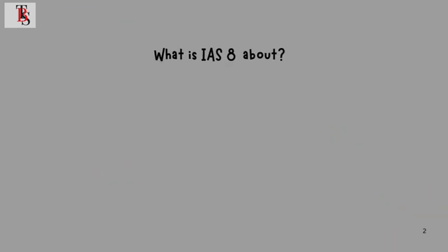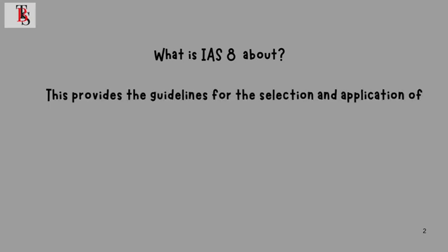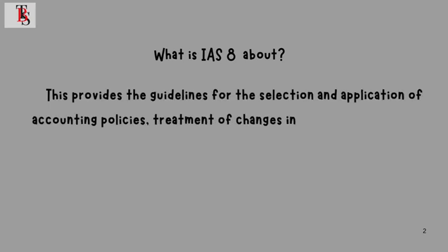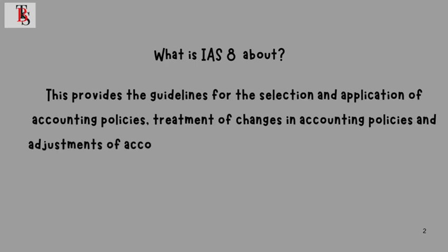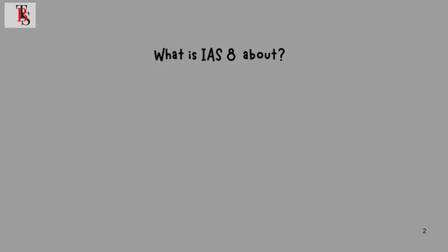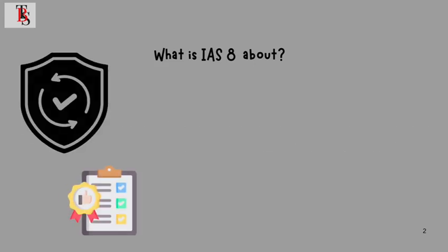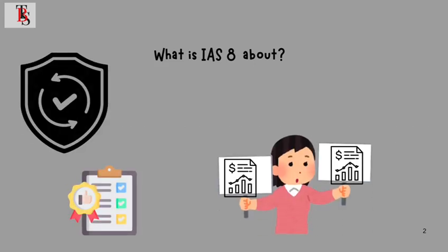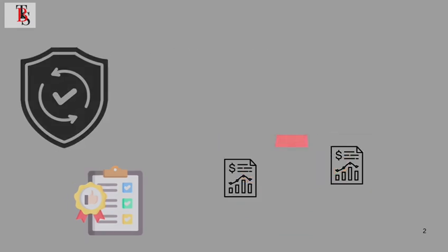What is IAS 8 about? This provides the guidelines for the selection and application of accounting policies, treatment of changes in accounting policies, and adjustments of accounting estimates, along with the guidance for the correction of errors. It is designed to improve the relevance, reliability, and comparability of a company's financial statements over time and with the financial statements of other entities.